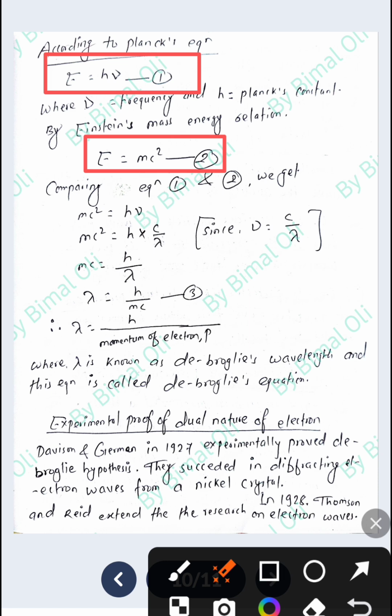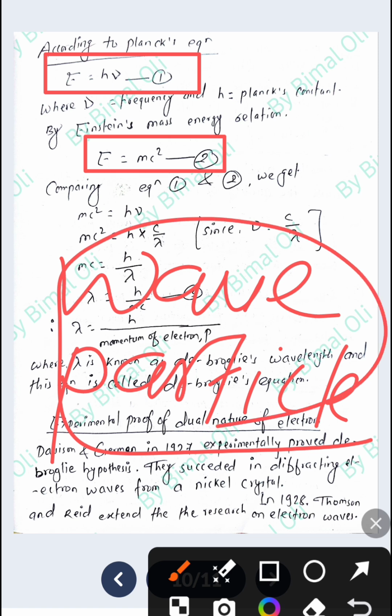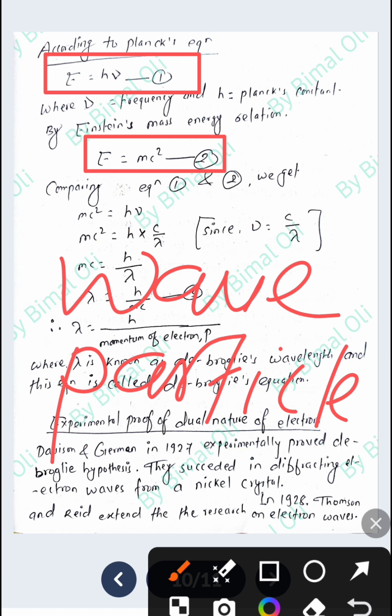Now, experimental proof of the dual nature of the electron, that is, the electron shows two types of properties that I have already said. One is wave, and another is particle. So dual nature means dual nature.